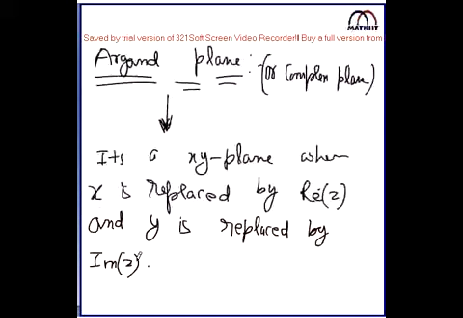So don't think the Argand plane means an imaginary plane, dream plane, nothing. It's an XY plane only. The only change is that the X-axis will now be represented by the real part of Z, and the Y-axis by the imaginary part of Z.